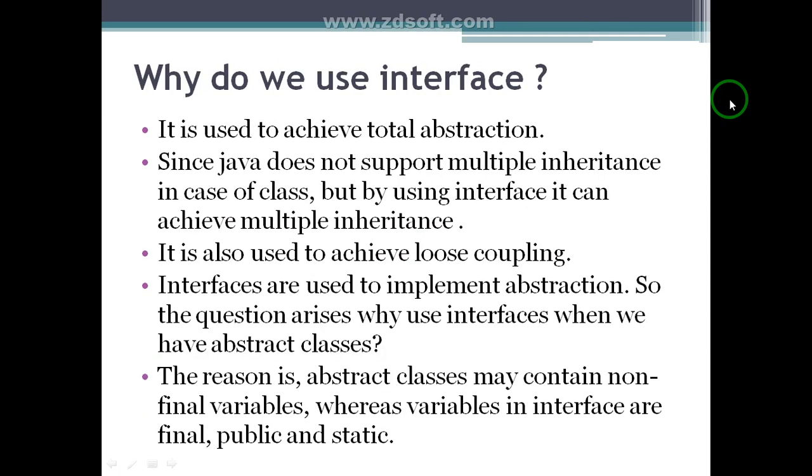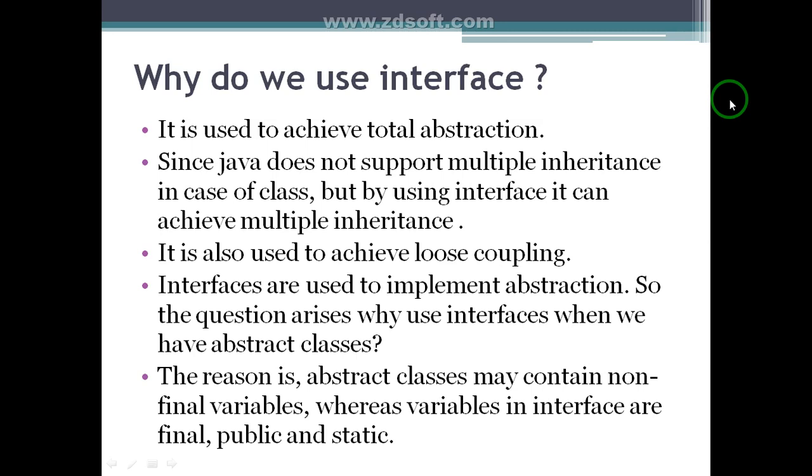So why do we use an interface? It is used to achieve total abstraction, meaning 100% abstraction and 100% runtime polymorphism are implemented by interfaces. Since Java does not support multiple inheritance in case of classes, by using interfaces it can achieve multiple inheritance.